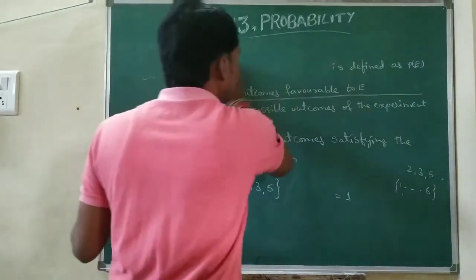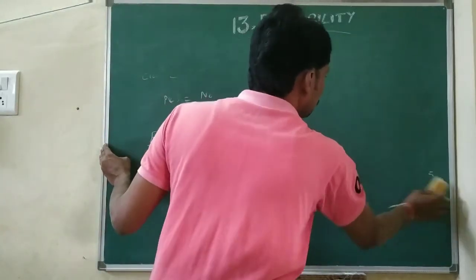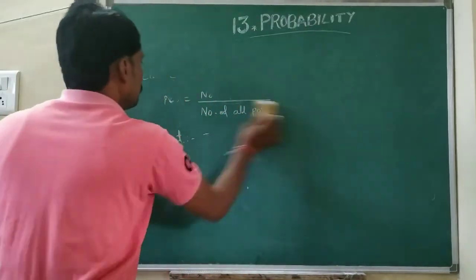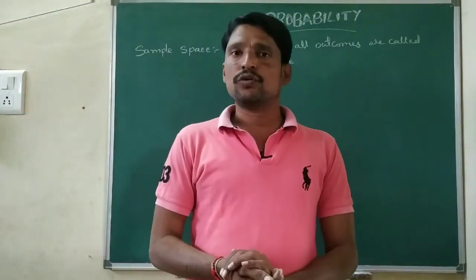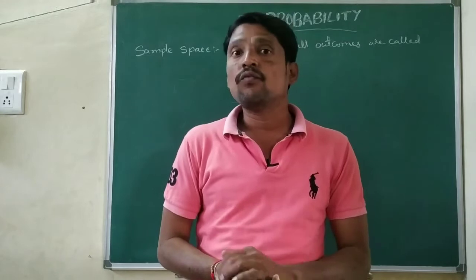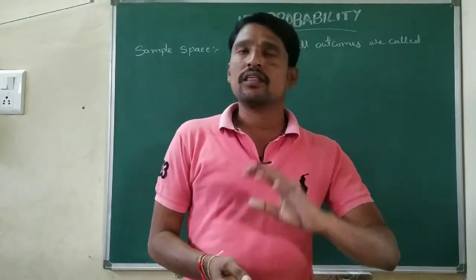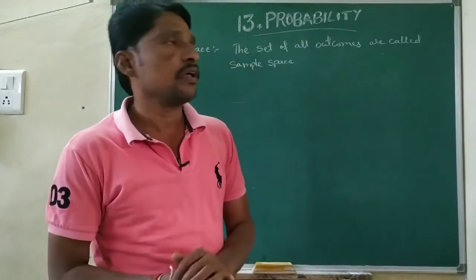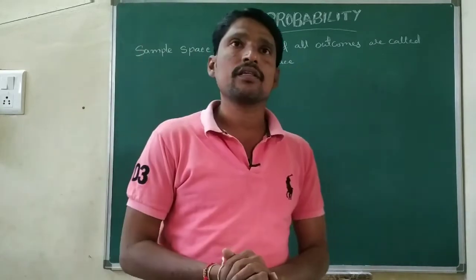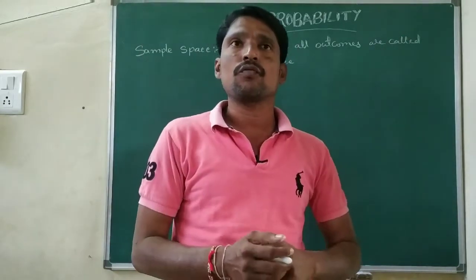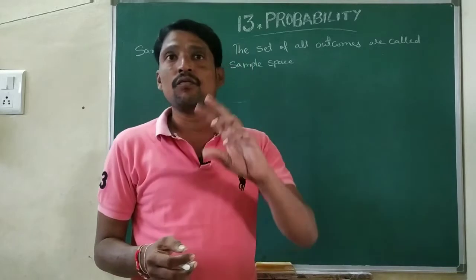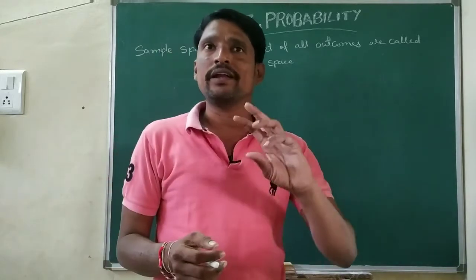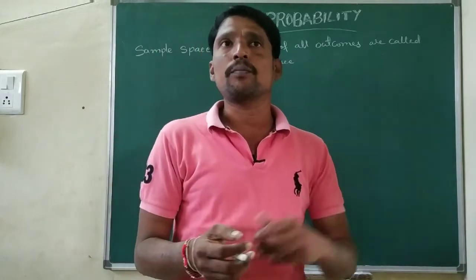Next, sample space. What is sample space? The set of all outcomes is called the sample space. For example, take one die. When we throw a die, what is the sample space?